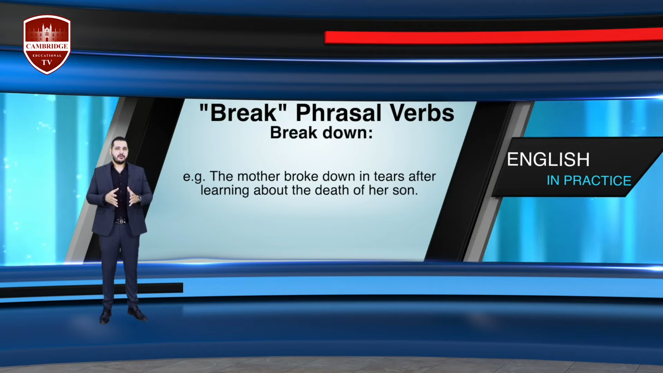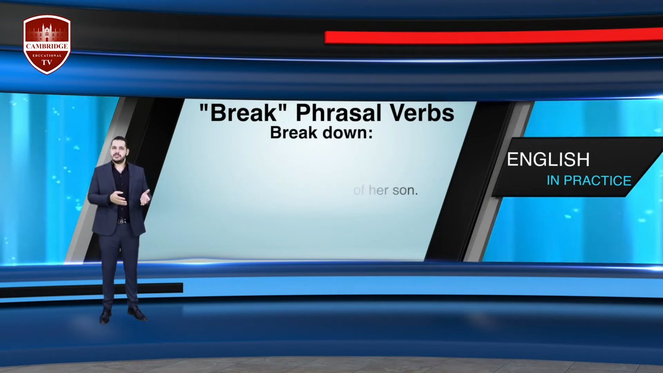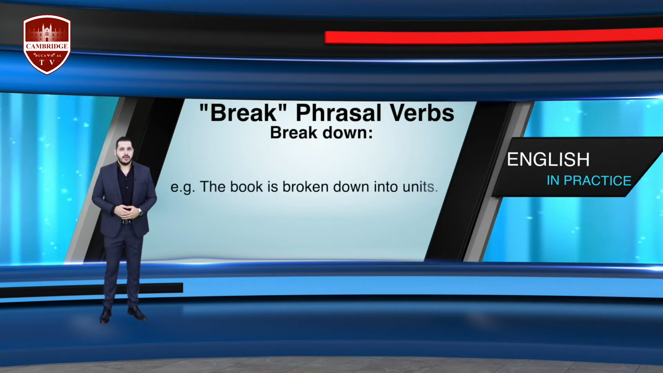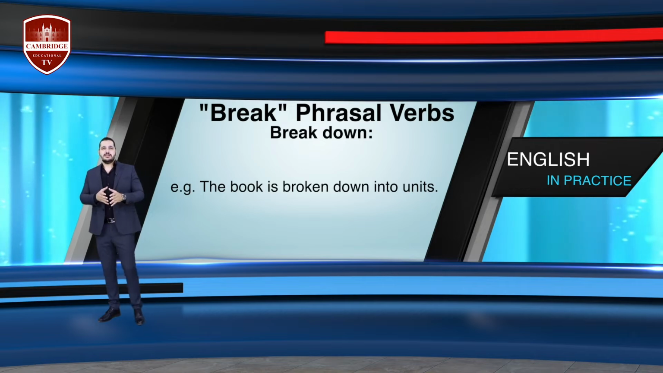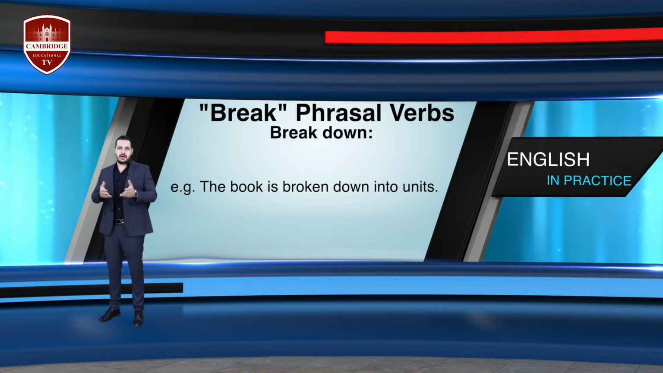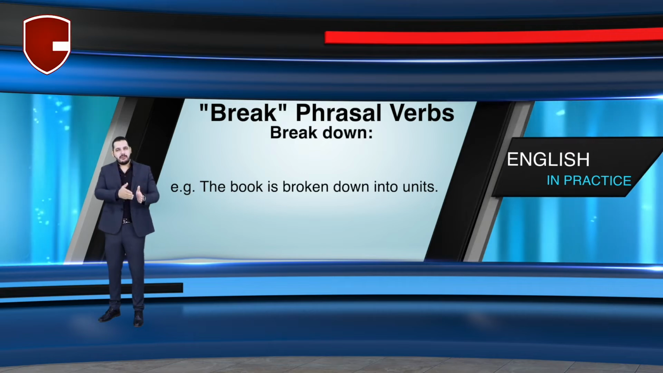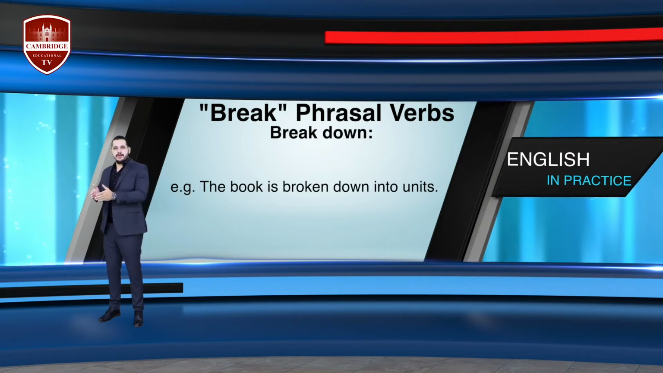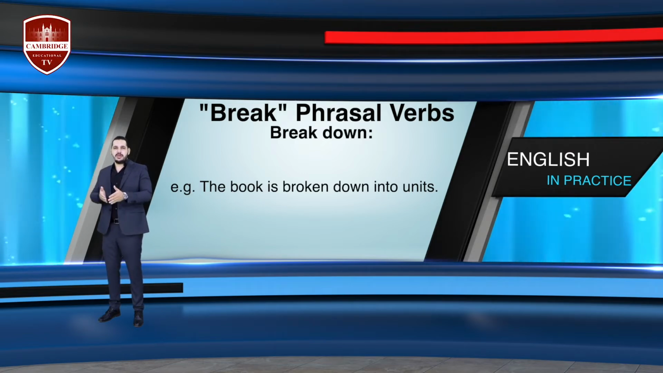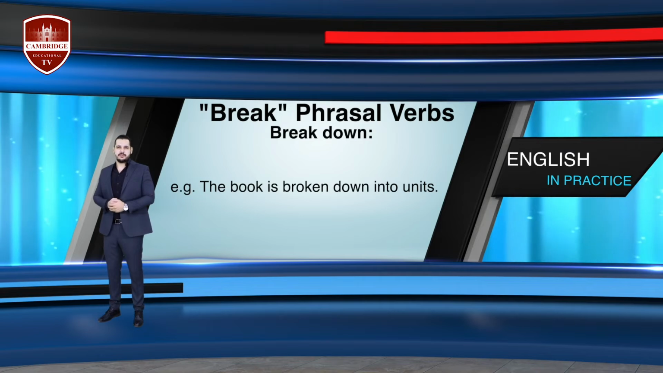In the third example, we also have the same phrasal verb but a different meaning. When I say the book is broken down into units, and I believe this is obvious from the context, that means the book is divided into parts or units. That means the book is separated into different parts.